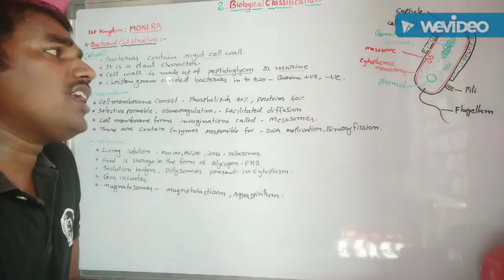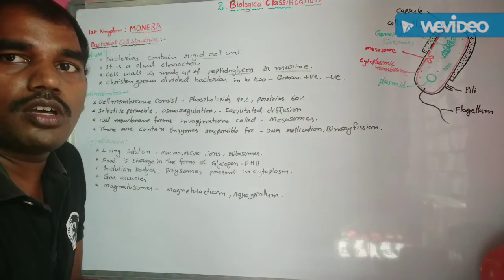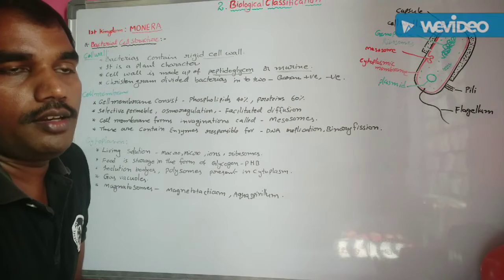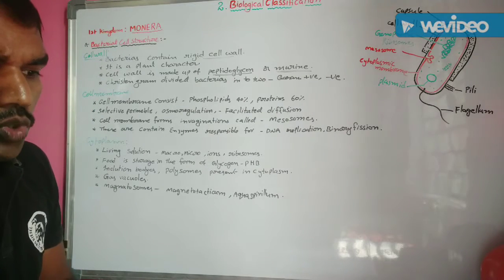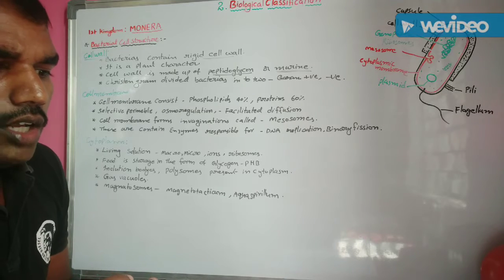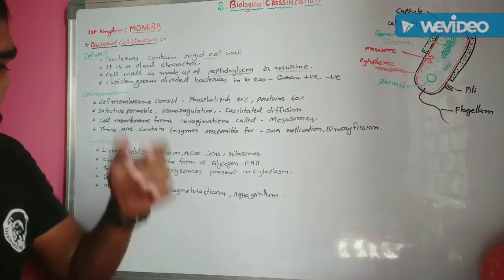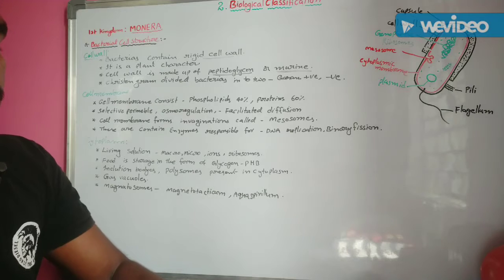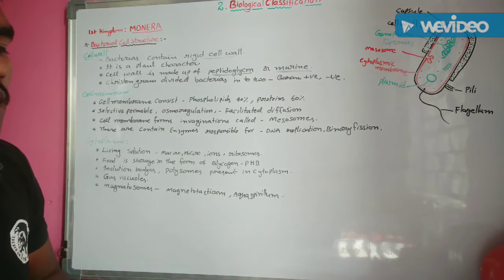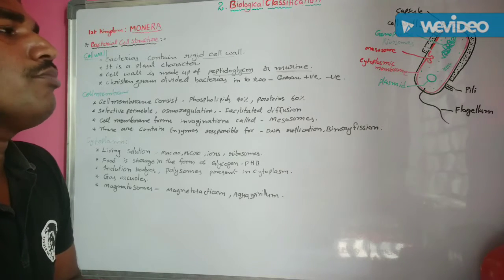Eubacteria can also survive in some extreme conditions because of the murein cell wall material. Murein is a polymer of two sugars, and N-acetyl glutamine based branches are present in each murein. It is a glycosidic bond material.